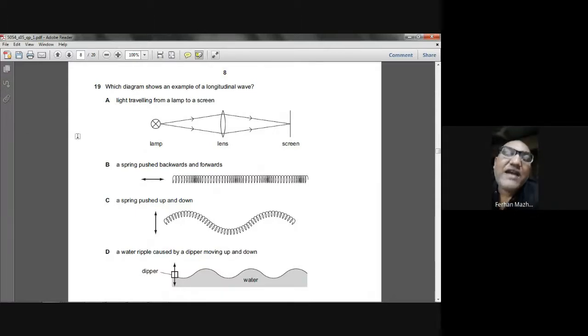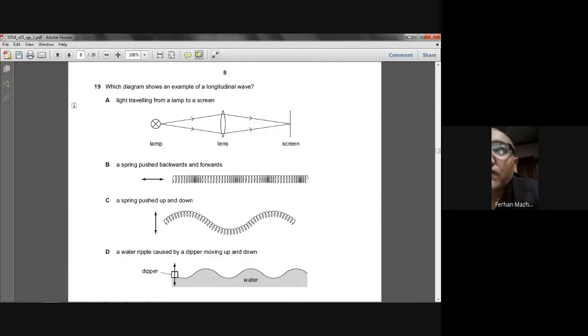Longitudinal waves will have compressions and rarefactions. The famous example of a longitudinal wave is the sound wave. Another example is when you put a slinky or spring on a table and give it a forward and a backward jerk. Somewhere the coils come close to each other, somewhere the coils are away from each other. So compressions and rarefactions are created.